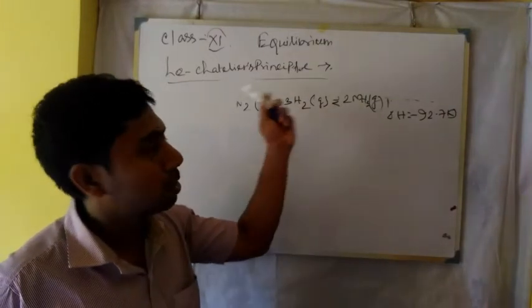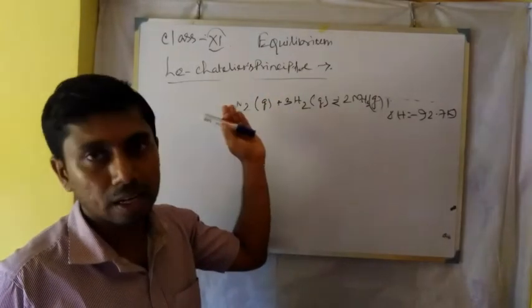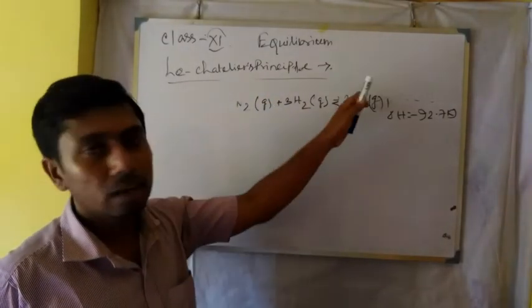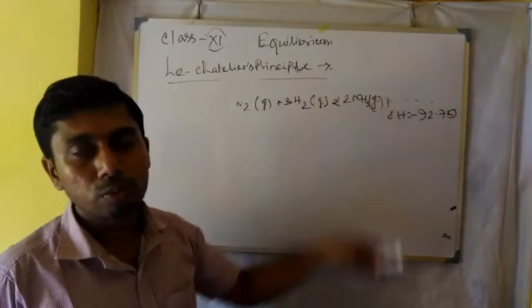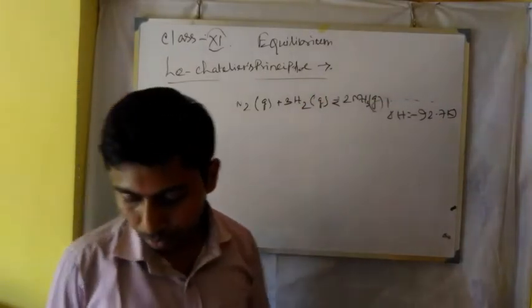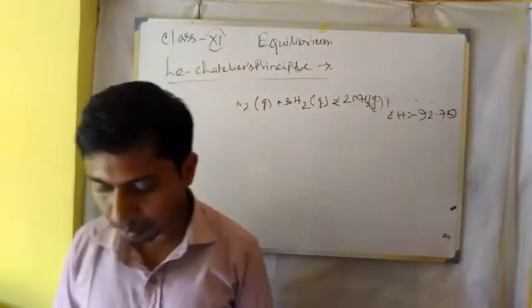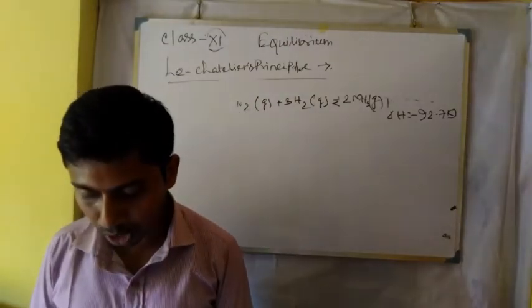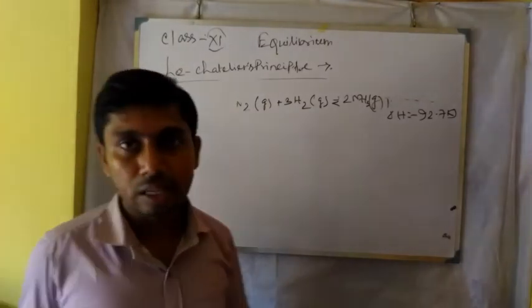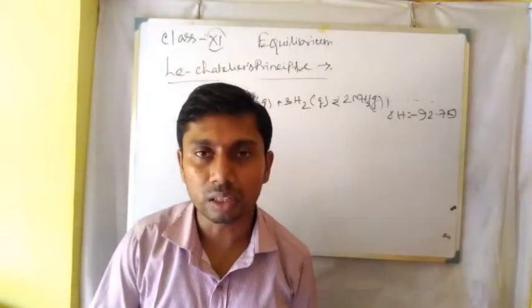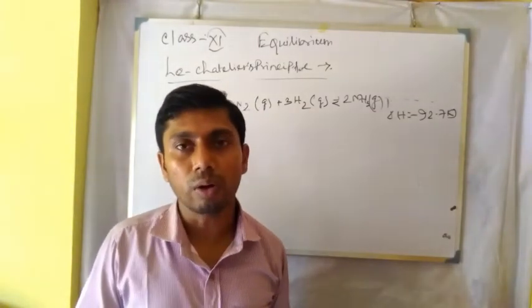So if we increase the pressure, on the left side, that is the reactant side, the number of moles is higher, so the reaction will move in the forward direction. And a decrease in pressure shifts the equilibrium in the direction of increasing gaseous moles. So if we decrease the pressure, then the reaction will move in the backward direction.